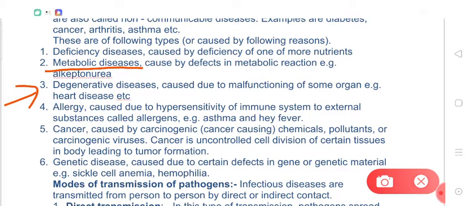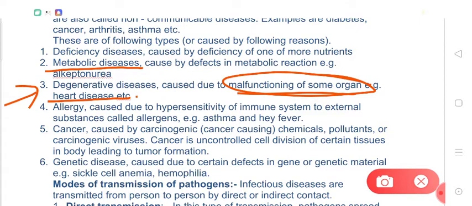Then degenerative diseases, malfunctioning of some organs or degeneration of some organs, for example heart disease, in which heart starts malfunctioning. Then allergy, this is again a type of disease and caused due to hypersensitivity of immune system to external substances, for example allergens.